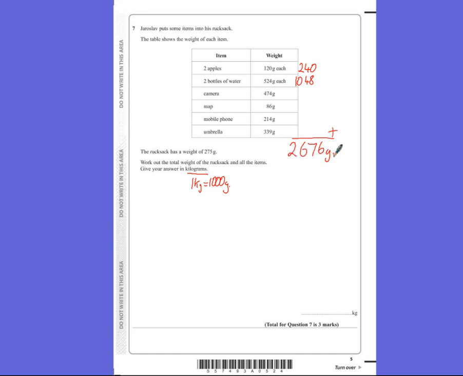2,676 grams. Always worth double checking you put the exact numbers in. If you've got a scientific calculator, it should show the numbers at the top to make sure that you've pressed the right numbers. So to get that into kilograms, we do 2,676 divided by 1,000. And again, nice and easy to do without a calculator, but if you need a calculator, that would be fine. That would be 2.676 kilograms.